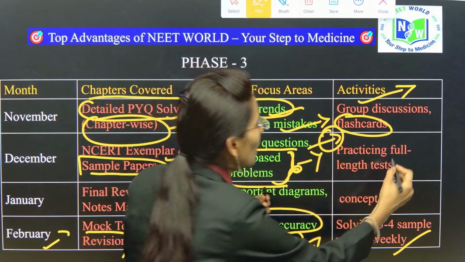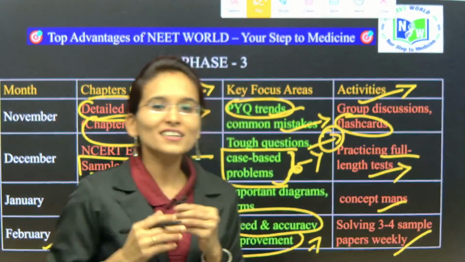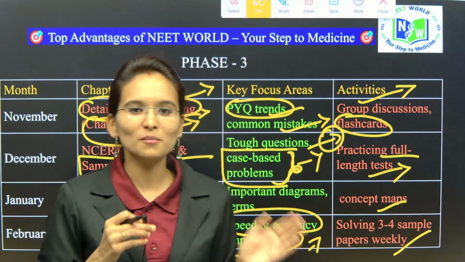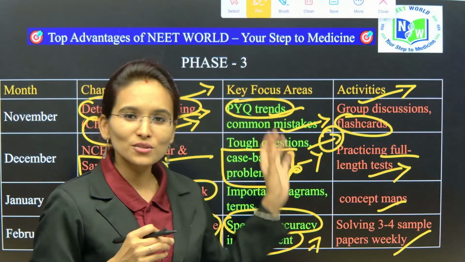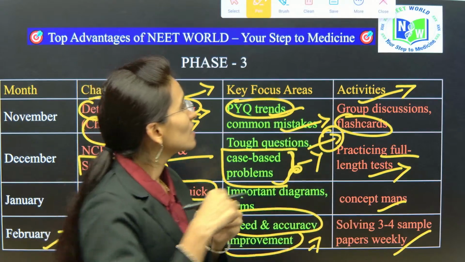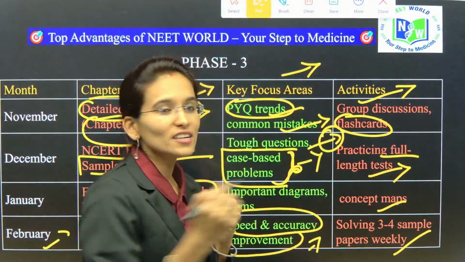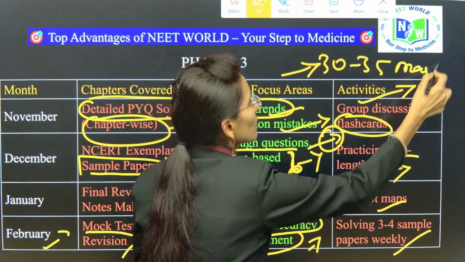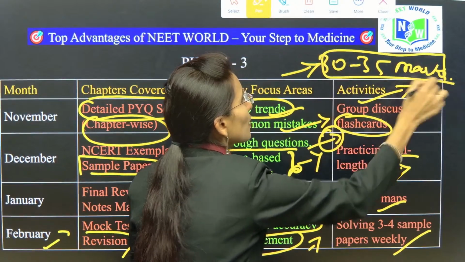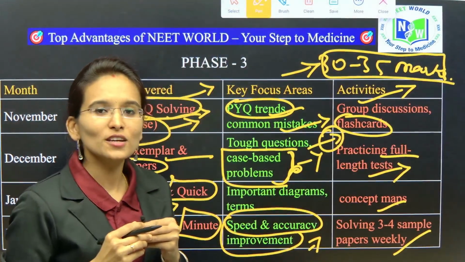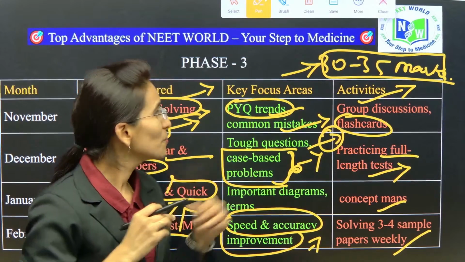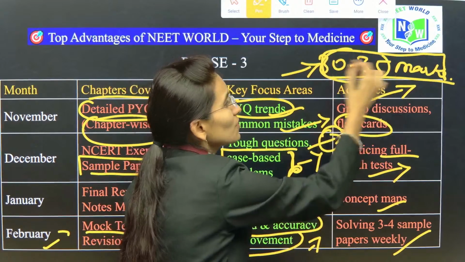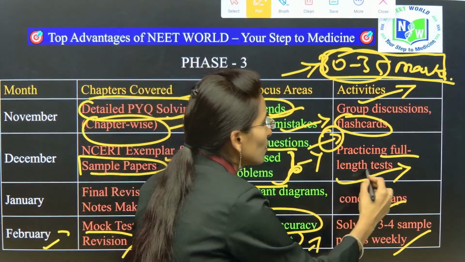Next, practice full length tests. As science includes physics, chemistry and biology, we are going to discuss only biology. This biology subject is going to contain only 30 to 35 marks. The remaining 30 marks are from physics and chemistry. To gain the full marks in these 30 to 35 marks, you need to practice the full length test.